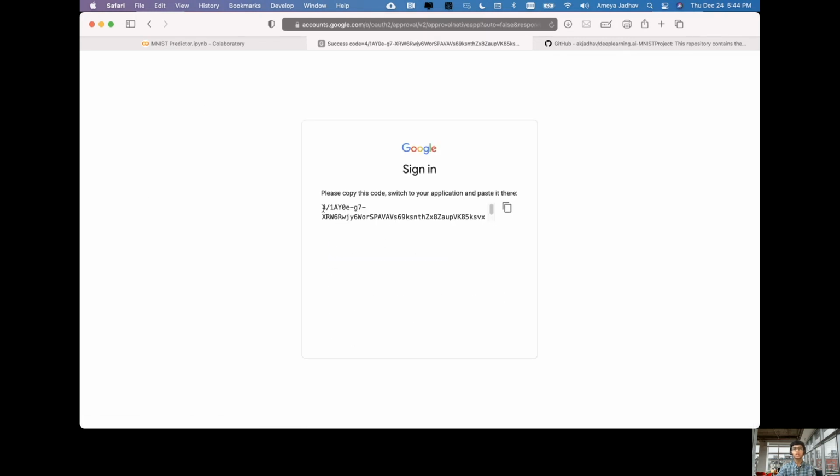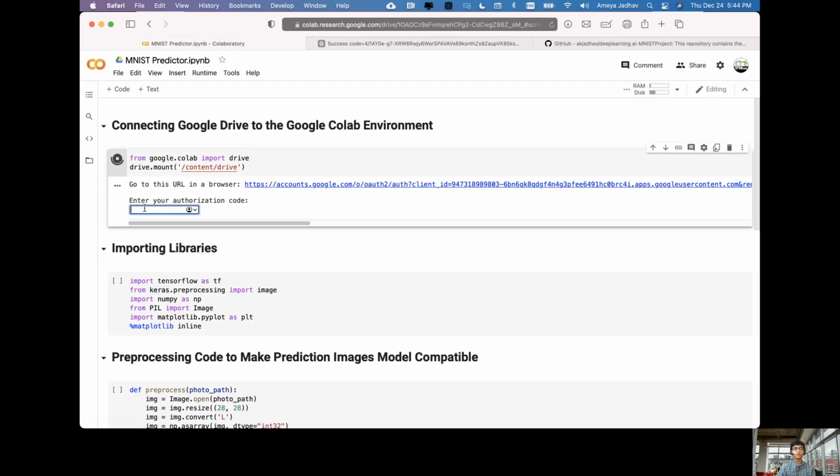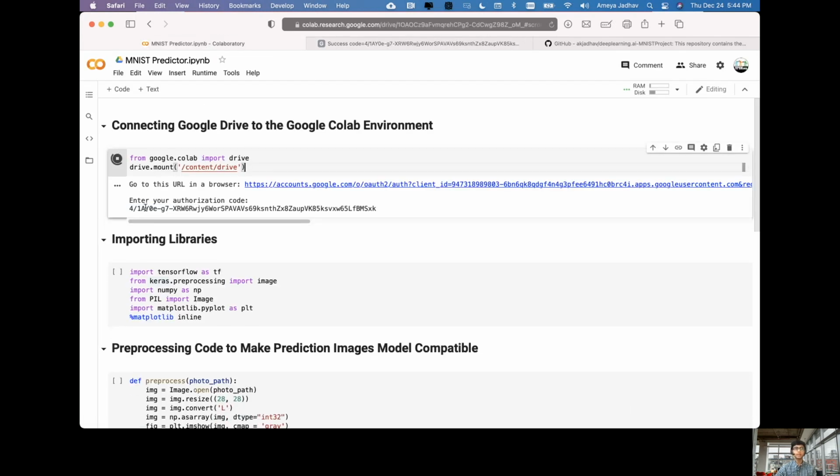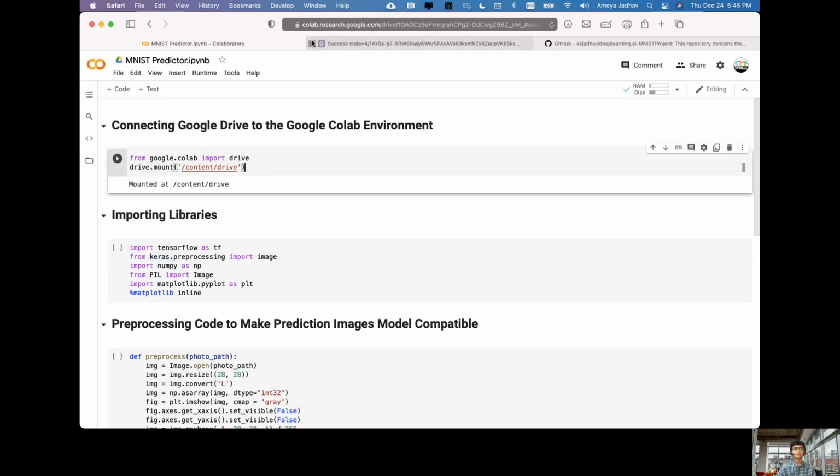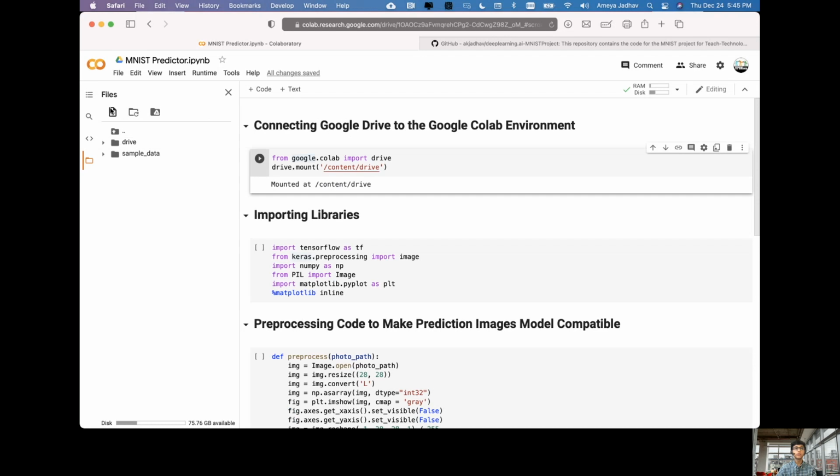If you click on that, it'll ask you to sign into your Google account again. Once you sign in, you'll see this code. You copy and paste that code, come back here, paste it, and press enter. Give it a few seconds and it'll finish running. Once that's run, you'll see an output called "mounted at /content/drive".